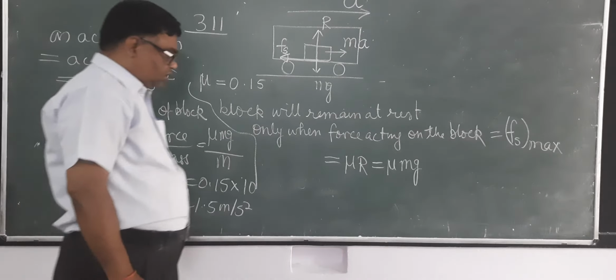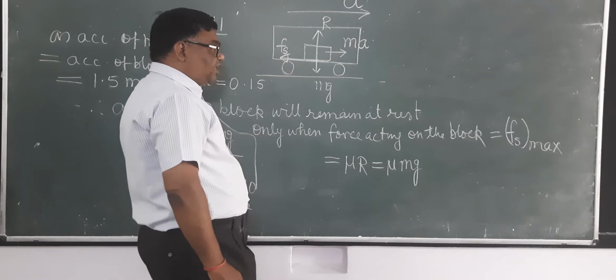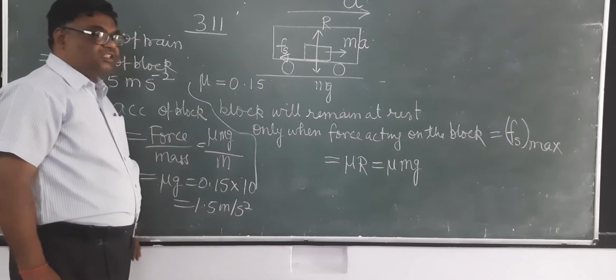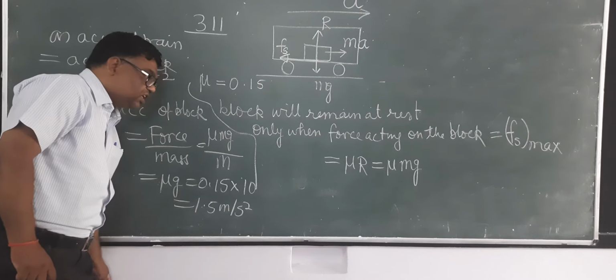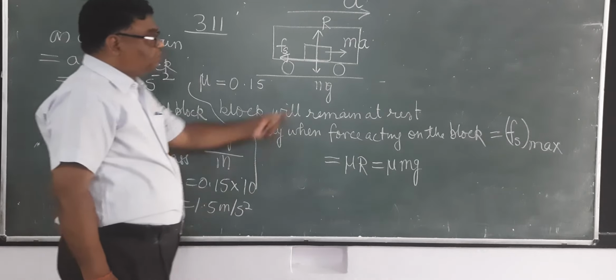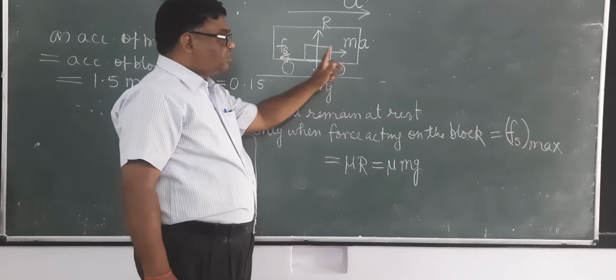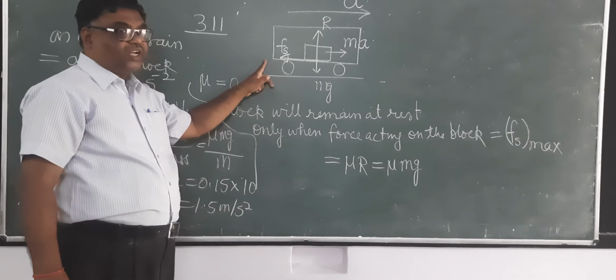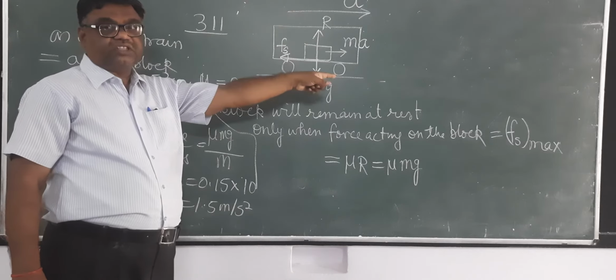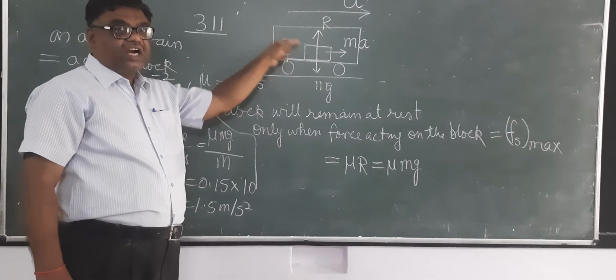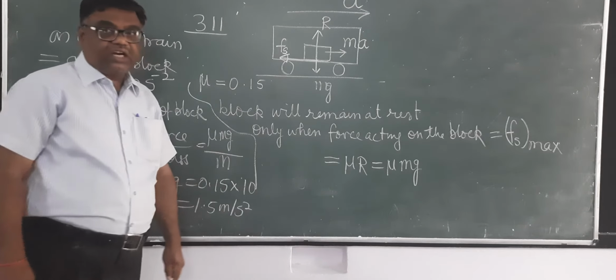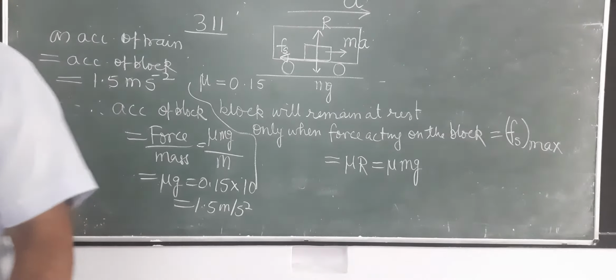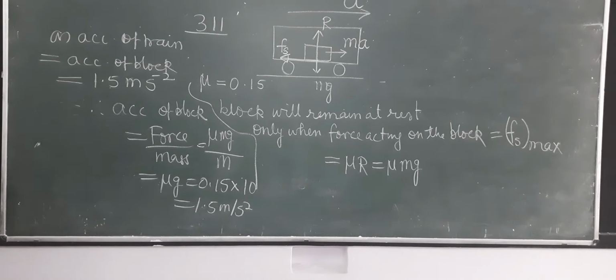Have you noted this? Now if the acceleration of the train exceeds this, then what will happen? This has already achieved its maximum value. Therefore, now it experiences a net force and will start accelerating.